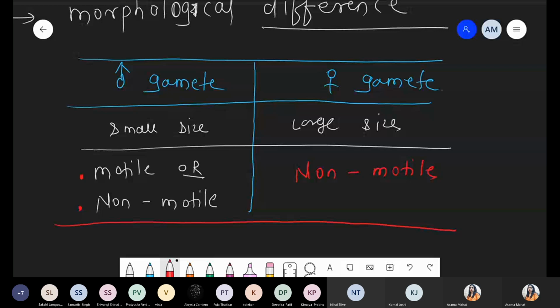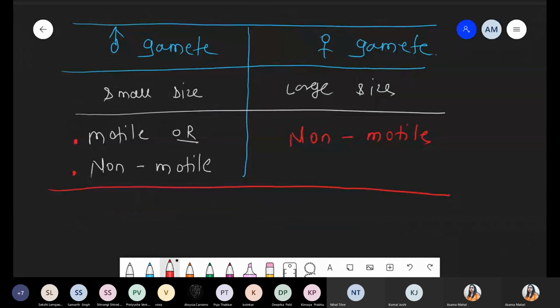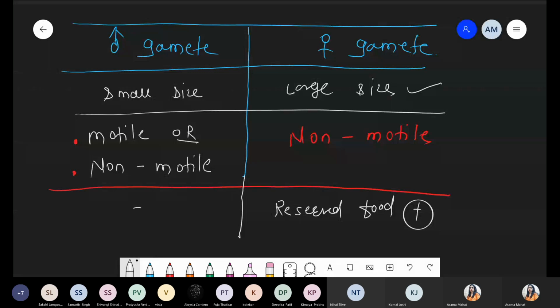And now what happens when we are talking about reserved food material. So definitely the female gamete has a large size. तो डेफिनेट है अगर लार्ज साइज होगा तो ज्यादा रिजर्व फूड मटेरियल प्रेजेंट होगा, राइट? सो नेक्स्ट पॉइंट वी आर टॉकिंग अबाउट वेयर द रिजर्व फूड मटेरियल इज प्रेजेंट. सो इन दिस कंडीशन यू कैन राइट डाउन दिस सिंपल दैट इज रिजर्व फूड मटेरियल कहाँ पे प्रेजेंट होगा? This is present in the female gametophyte, because the female gametophyte has a large size. So who stores this reserved food material? Female. And such type of reserved food material is absent in the male gamete.